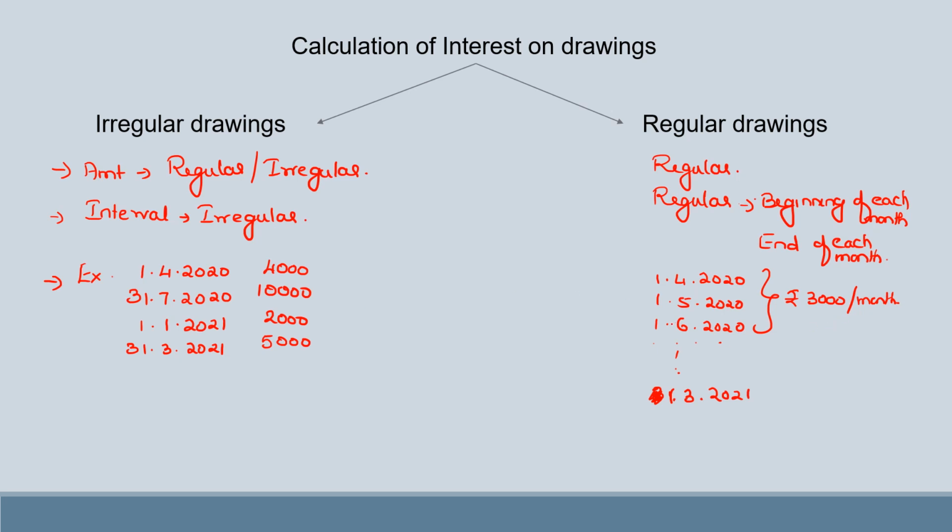Now, why do we need this distinction of regular and irregular drawing is that the method we use to calculate interest on drawing is different under these two types of drawing. Under the irregular drawings, we would be using either the simple method or the product method for calculation of interest on drawing because the amounts might be irregular or the interval is irregular. But when it is regular drawing, we use what is called the average period method. So we will be learning about these two methods in detail in my next videos.